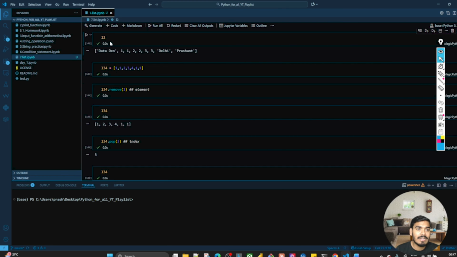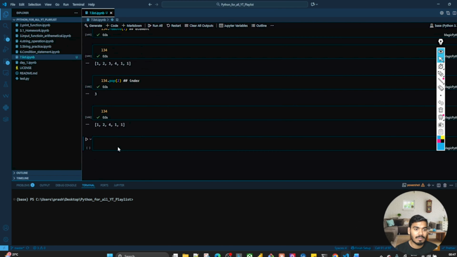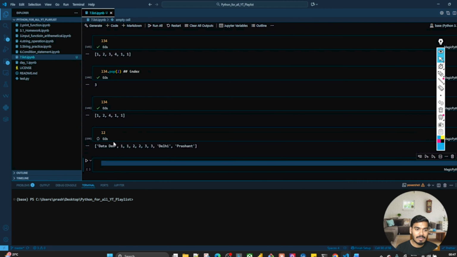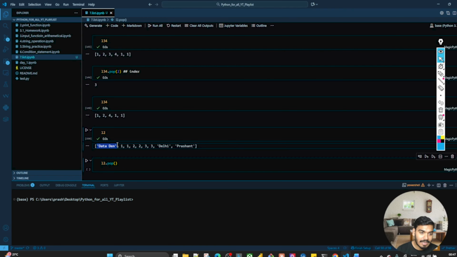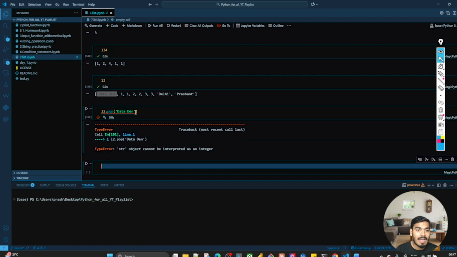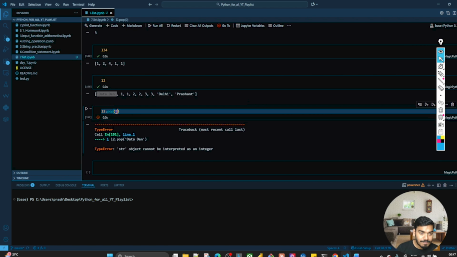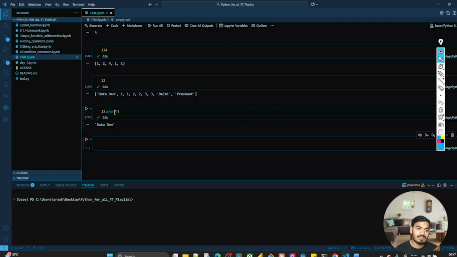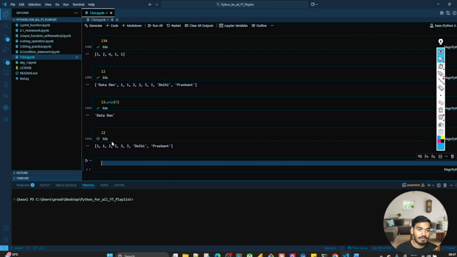So I'll take this L2 from here, and L2 dot pop. If you write this data den, you will get the error, right? And as soon as you write 0, it will remove this element, that is data den, from this.